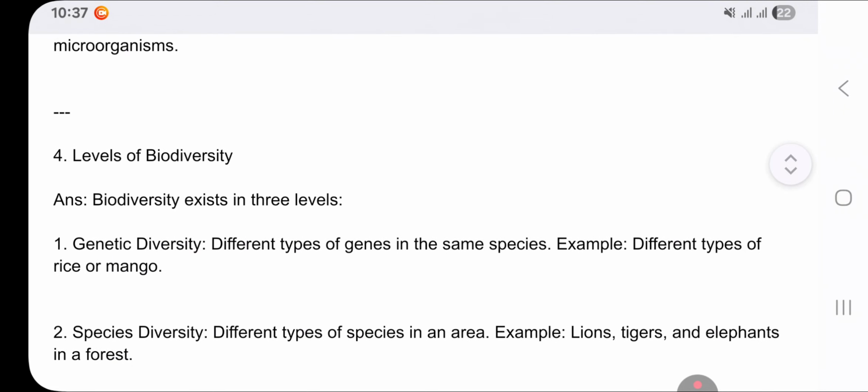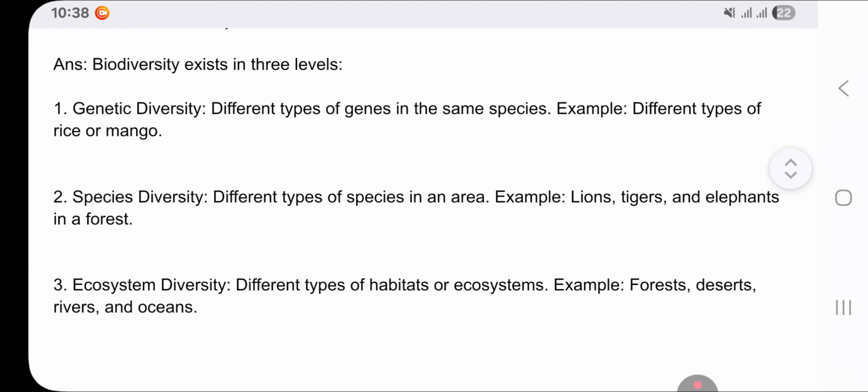So the next question is: write down the levels of biodiversity or types of biodiversity. Okay, it can be asked in different forms, like write down the levels of biodiversity or write down the types of biodiversity. Whatever it will ask, you have to answer in the same way. So the answer is: biodiversity exists in three levels. Genetic diversity: different types of genes in the same species, or the diversity which is seen in a species due to the genetic makeup. Example, different types of rice or mango.